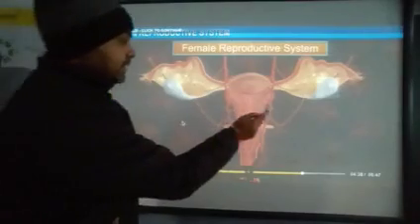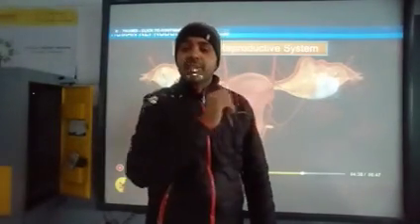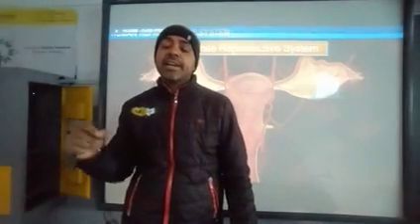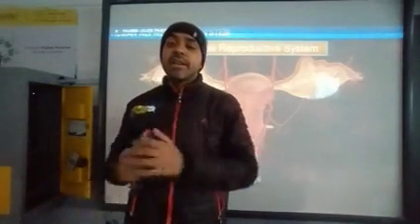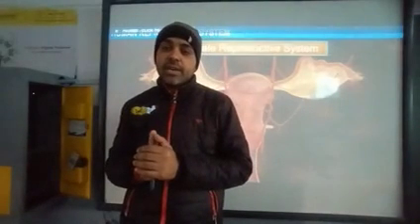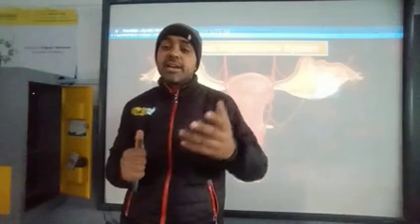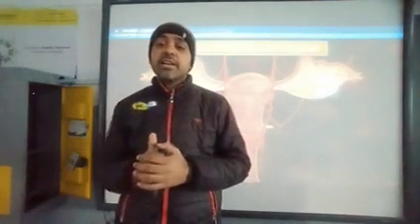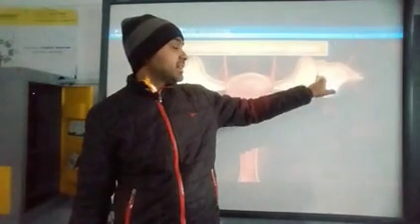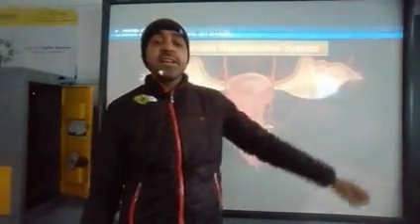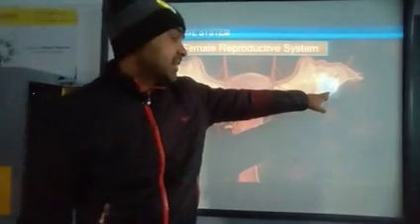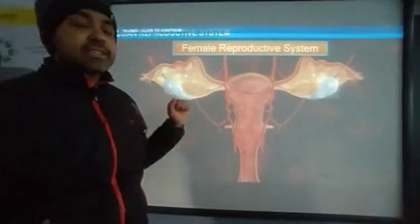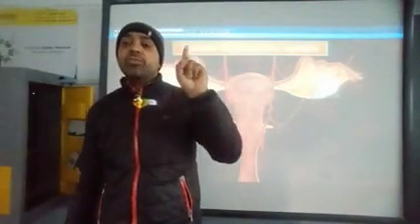See, it is the ovary. Like in the male, there was the testis that was releasing the sperm, this ovary will secrete the egg. There is a cycle called the menstrual cycle, during which it secretes the egg. There is a pair of ovaries, one on the left hand side and one on the right hand side. Every month, one ovary releases only one egg.